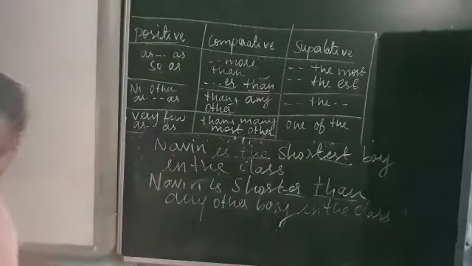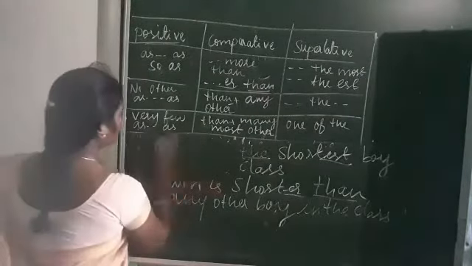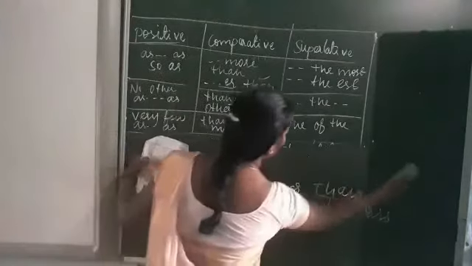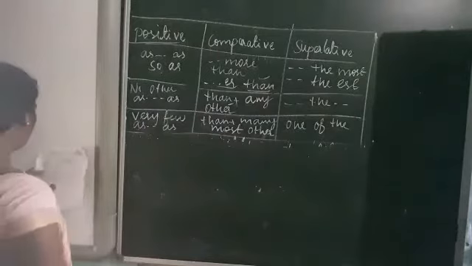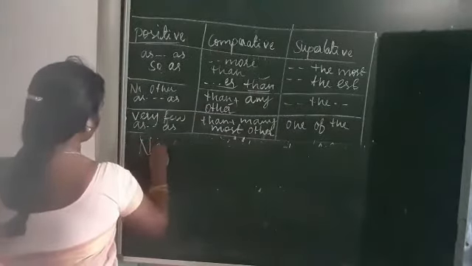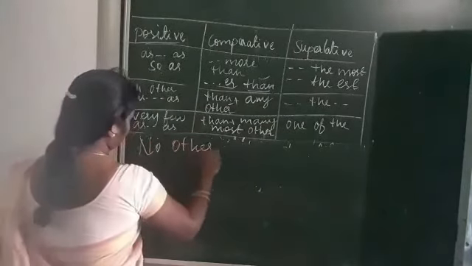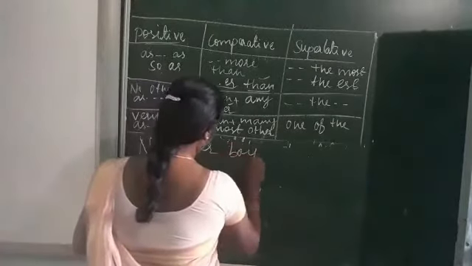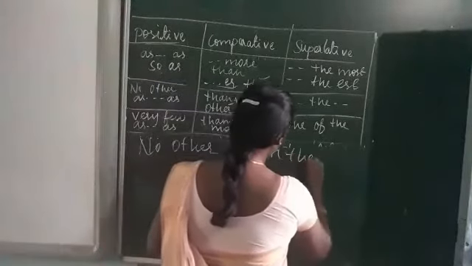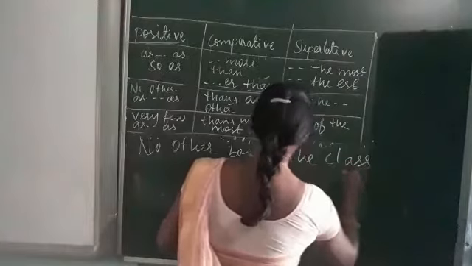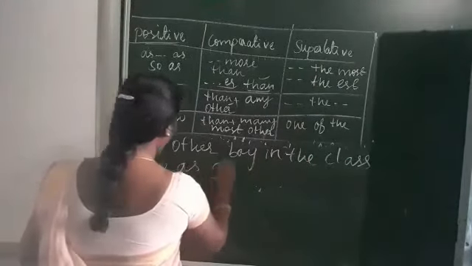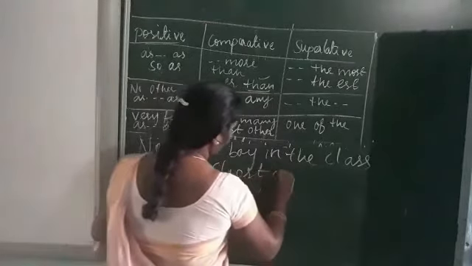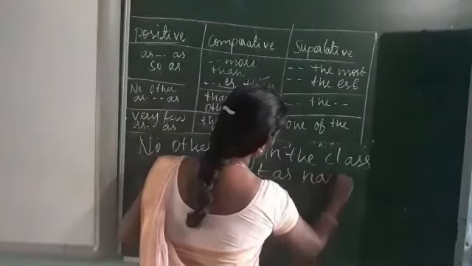No other boy in the class is as short as Naveen, okay.